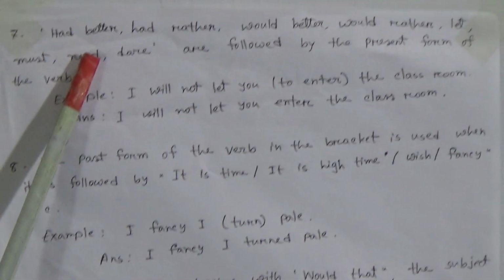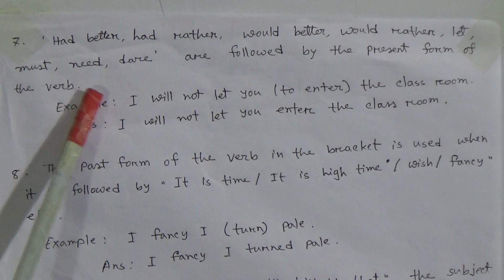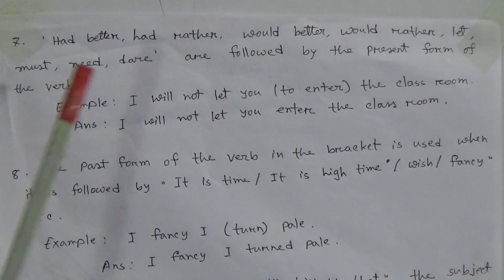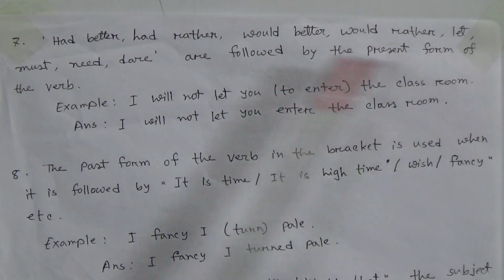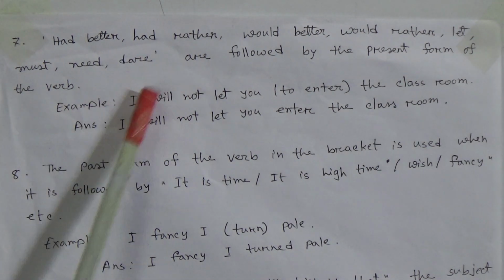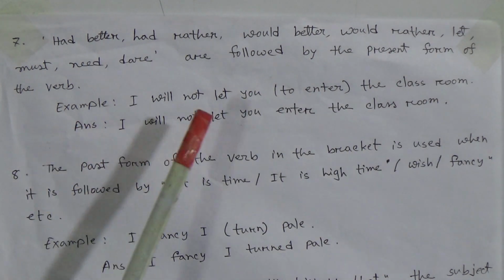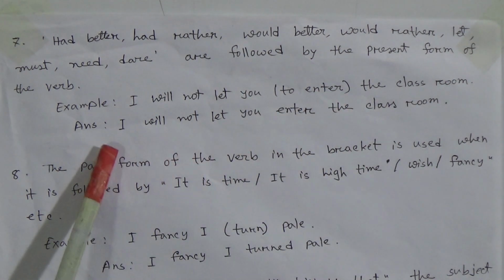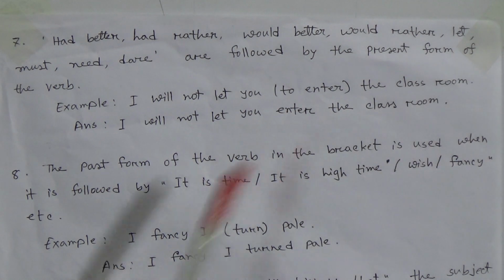Okay. Then number 7, a long rule. Look here. Had better, had rather, would better, would rather, let, must, need, dare, etc. are followed by the present form of the verb. For example, I will not let you (to enter) the classroom. Okay dear students, so the answer: I will not let you enter the classroom.